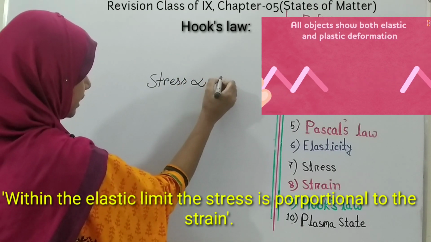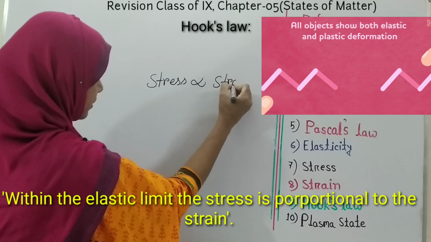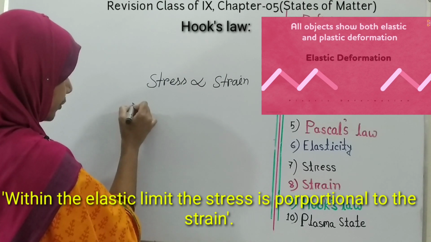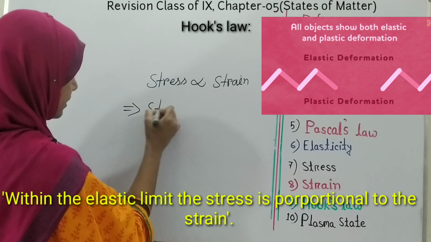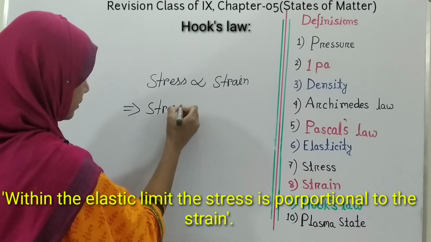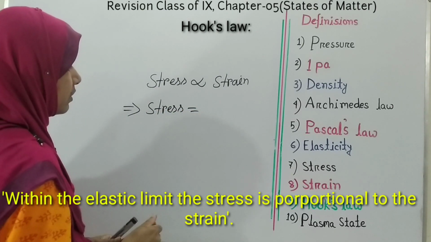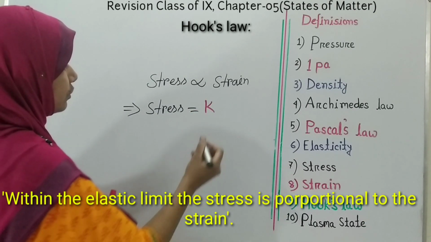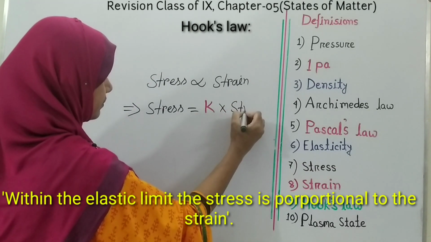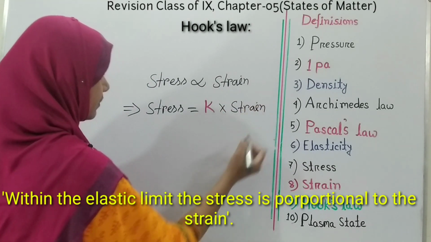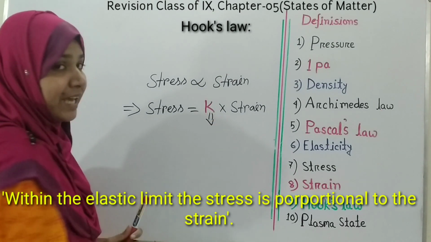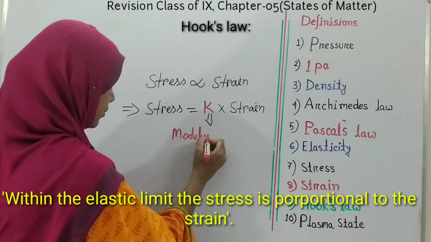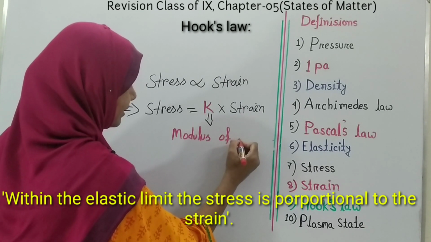And when we remove this proportional sign, then we can write that stress equals K, or a constant, into strain. This constant K is known as the modulus of elasticity.